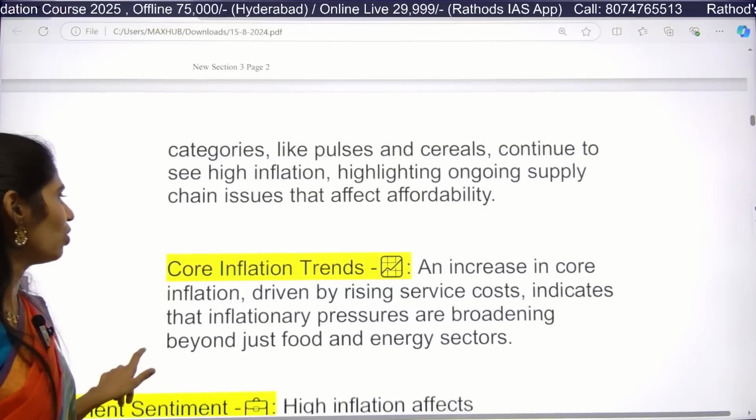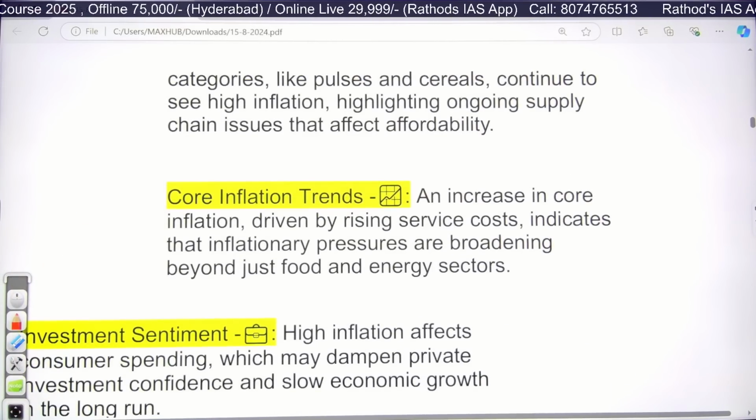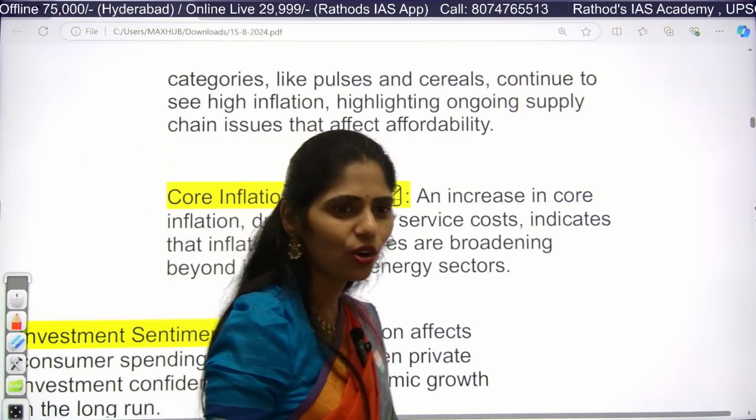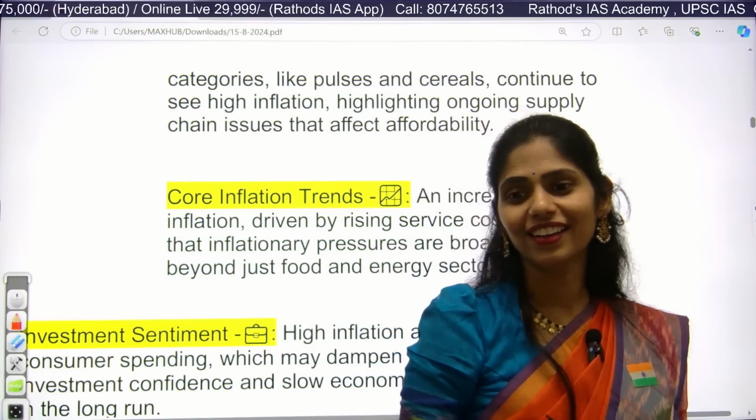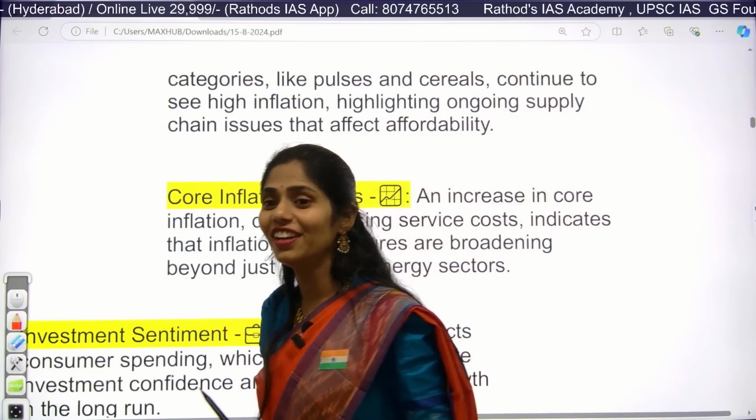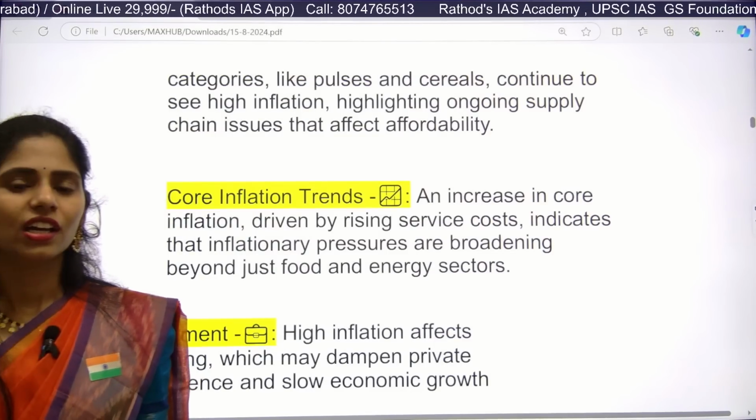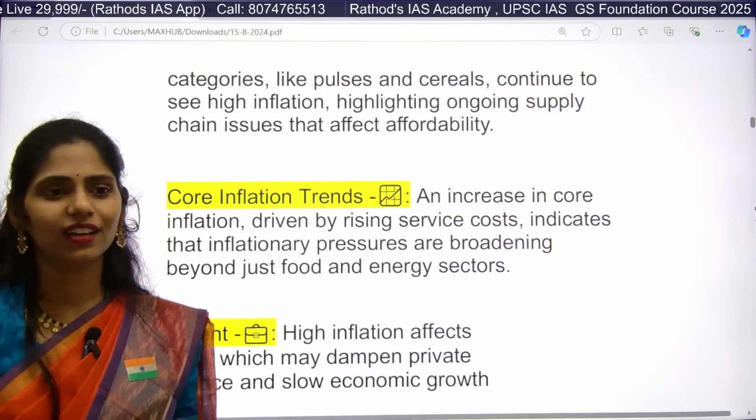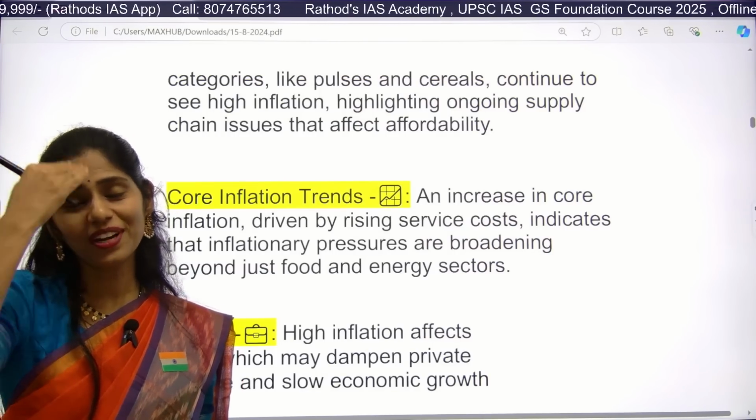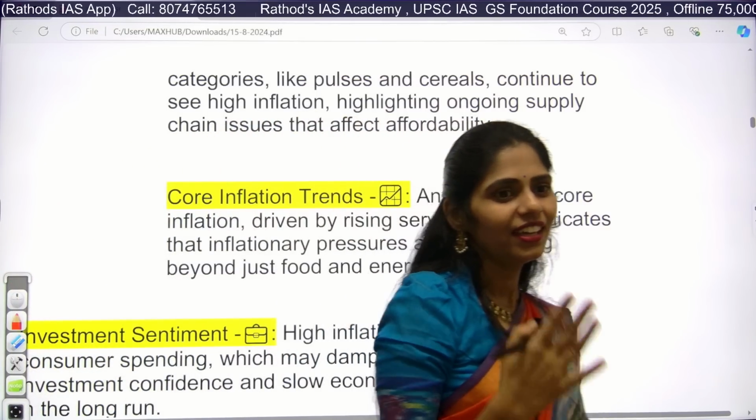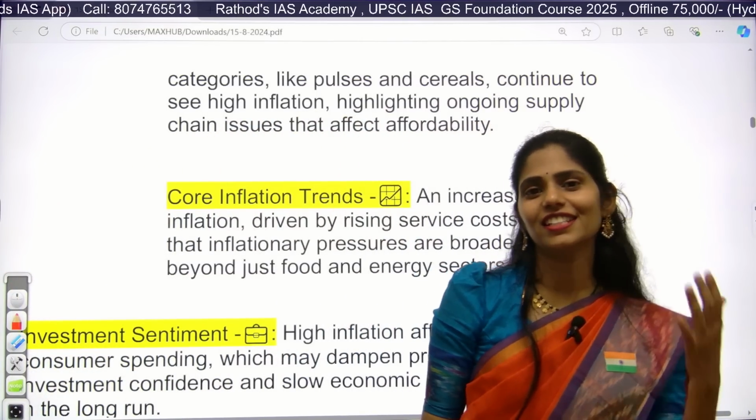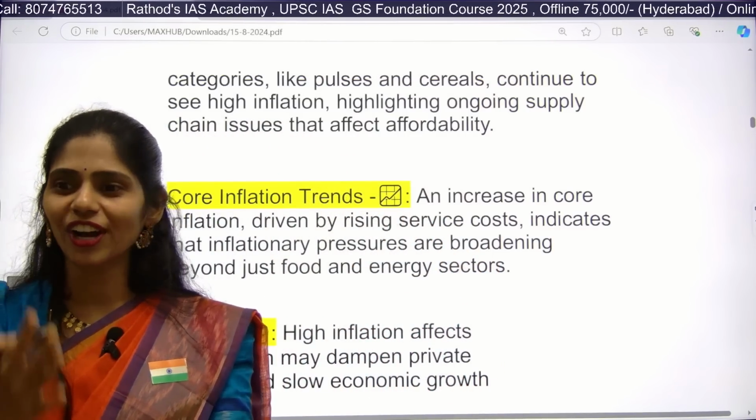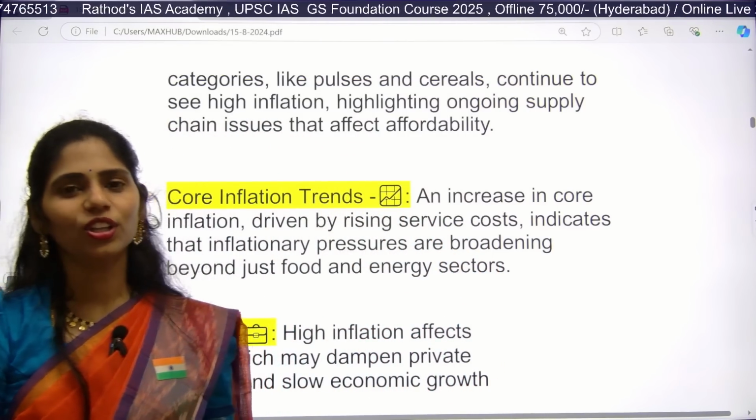And next, we are also looking at the trend of core inflation. What is the meaning of core inflation? Which sectors are included? Core inflation, core items. Which are the core industries? We have 8 core industries. What are they? FERNS 3C. F for fertilizer, E for electricity, R for refineries, N for natural gas, S for steel, and cement, crude oil, and coal. Those are the core sectors.